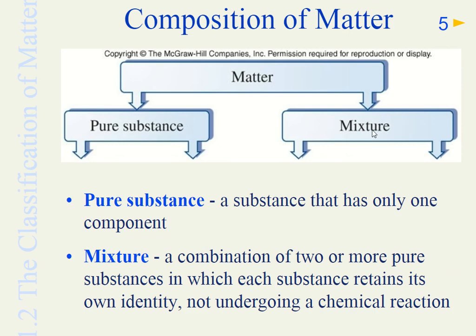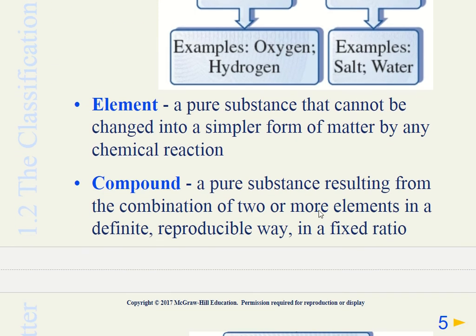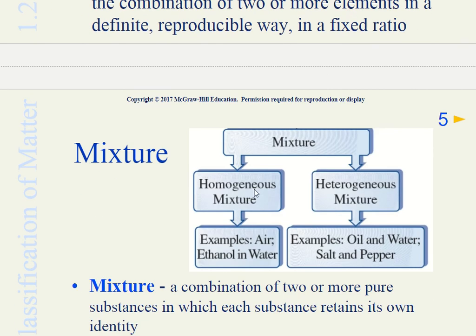Now, what about mixtures? Do we have different kinds of mixtures? Well, yes. We have homogeneous mixtures and heterogeneous mixtures. Homogeneous mixtures are mixtures which have even composition. For example, when you buy milk from the supermarket, it says homogenized milk. It means that it's all even.